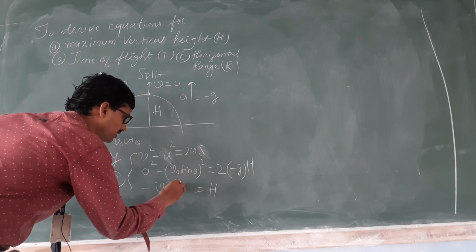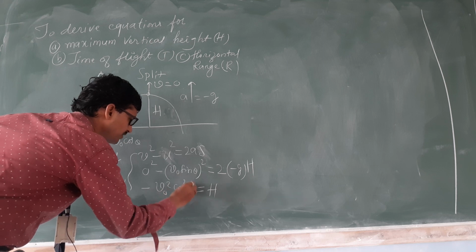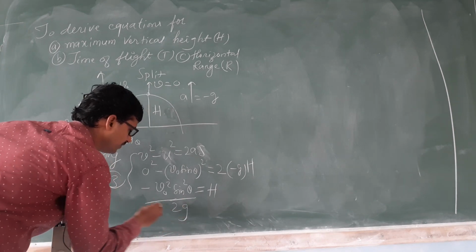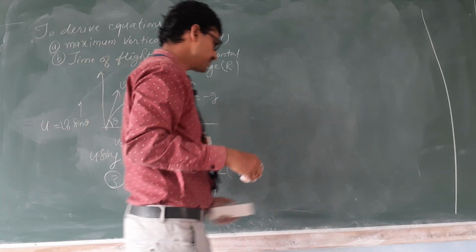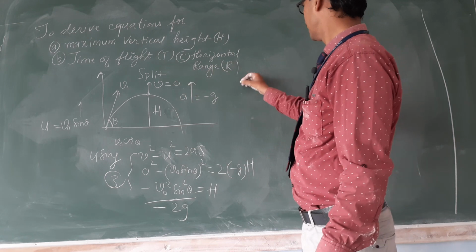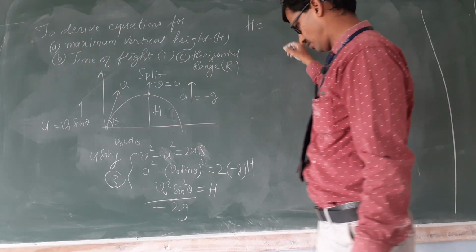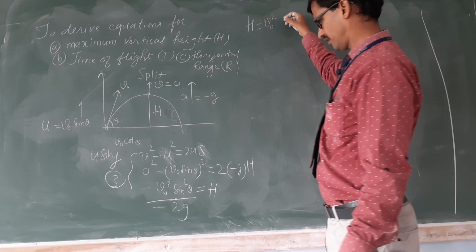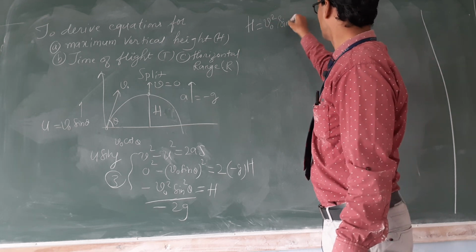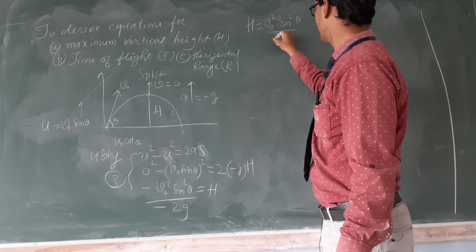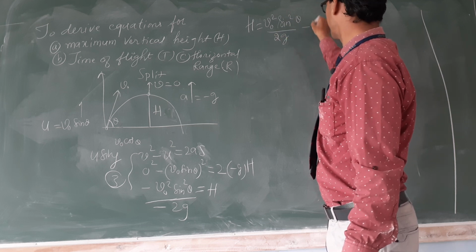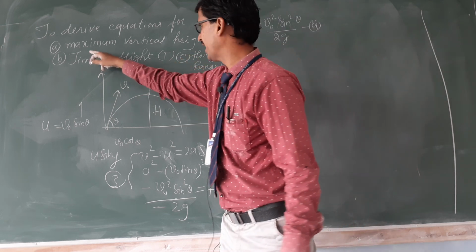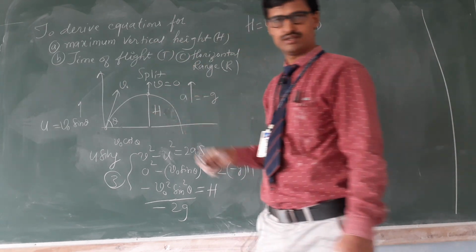V0 square sine square theta upon 2g with negative sign. If you simplify, H will be equal to, minus minus cancels, V0 square sine square theta upon 2g. This is the equation, I will call it as A, this is the equation for maximum vertical height, H.